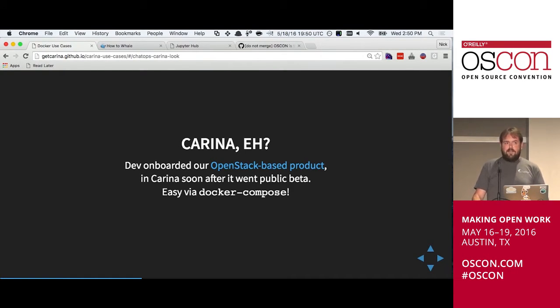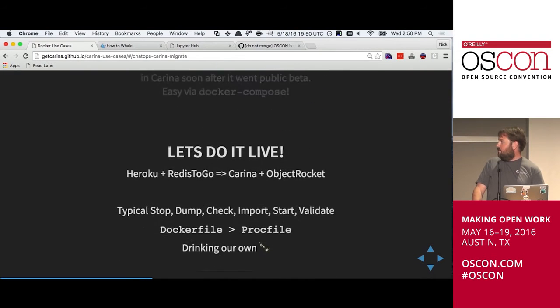Within less than an hour, he was able to roll our semi-complicated OpenStack-backed product, OpenStack Designate, which is the control plane for DNS for OpenStack clouds, into the necessary YAML required to fire up our stack within Docker Compose and actually deploy it on Carina. That was really exciting, that he was able to deliver that really fast for us.